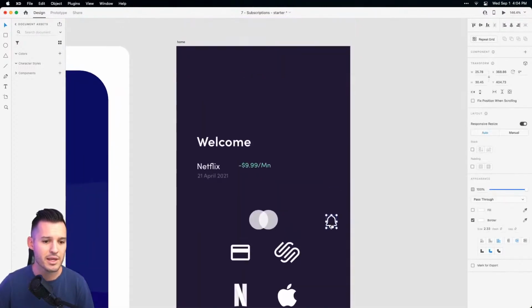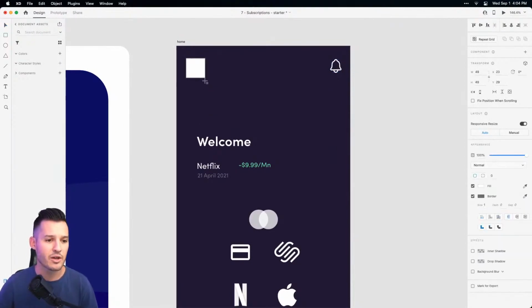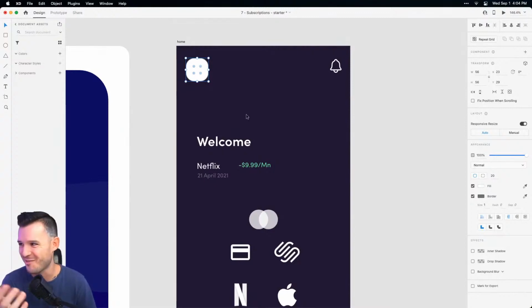I anticipated this being a little notification icon. Let's bring this up to the top. Let's do the standard icon or avatar type deal. I'm feeling kind of bouncy, roundy shapes today. That's the worst description ever. Bouncy, roundy shapes. That's what we're doing today.